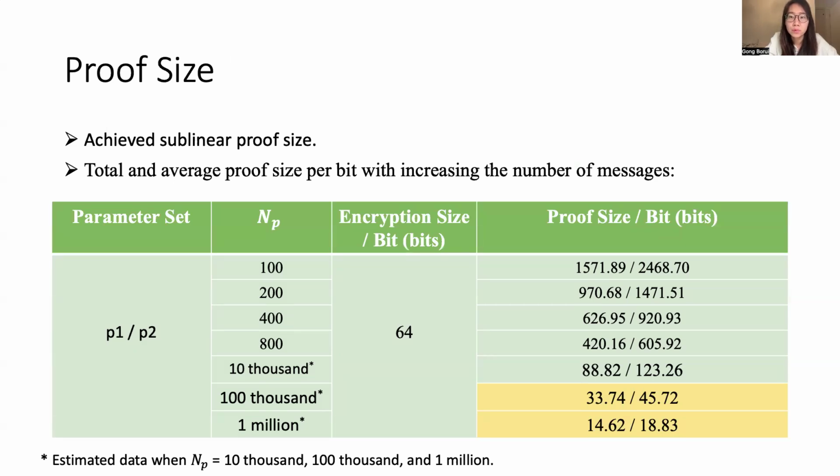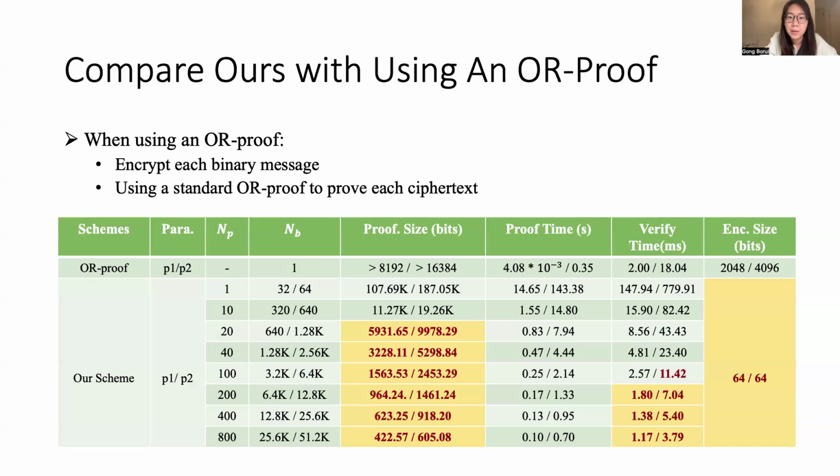And our system achieves sublinear proof size. That is, when proving more messages at a time, the proof size for each binary record will be reduced. And if we prove more messages at a time, the proof size for each binary record can even be less than the encryption cost for each binary record. And compared with using an OR proof, our system also gains benefits in both proof size and verification time when proving hundreds or more messages at a time, which suits the aggregation scenario in practice very well.